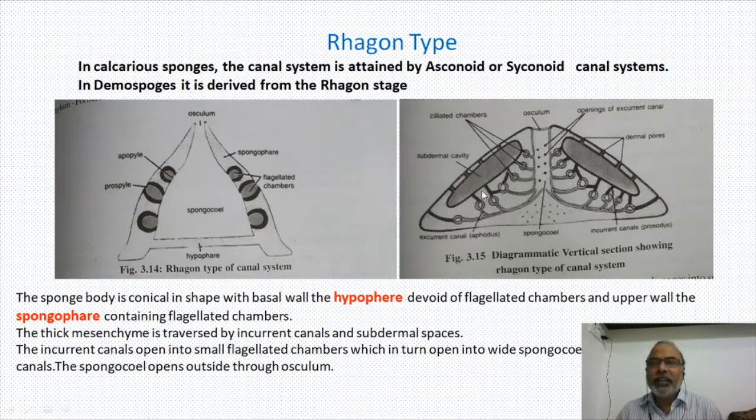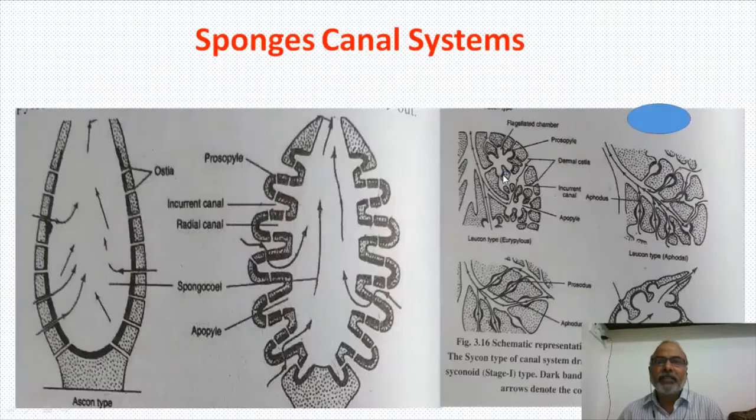You just see here, it's a very big cavity present, and these cavities have dermal pores. Dermal pores receive water, and then it goes into the subdermal cavity, and from the cavity it goes into the excurrent canal, and the excurrent canal opens into the spongocoel, and the spongocoel directly goes outside. Okay, so this type of canal system is known as the Rhagon type of canal system.